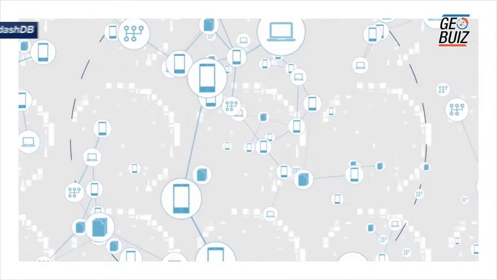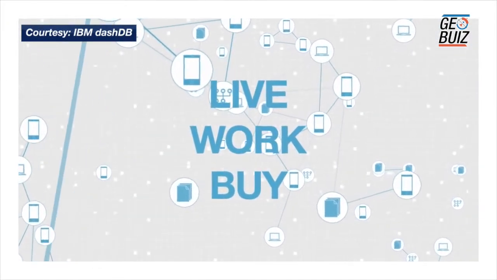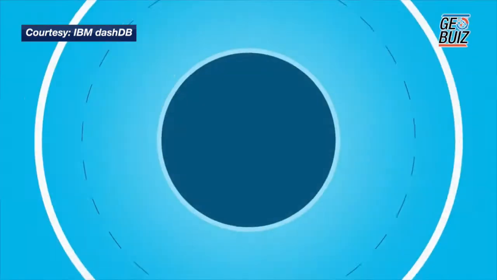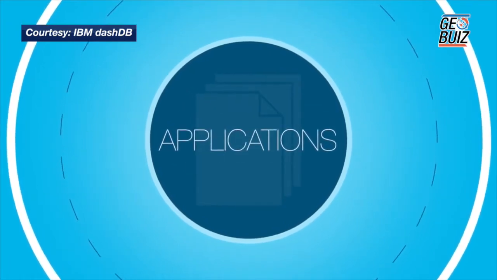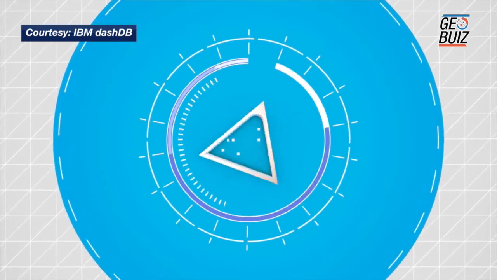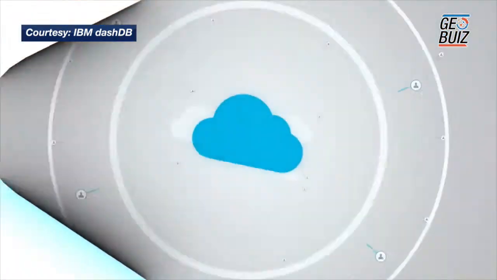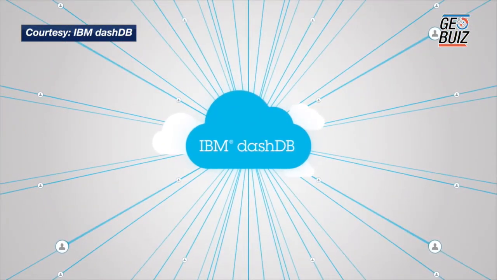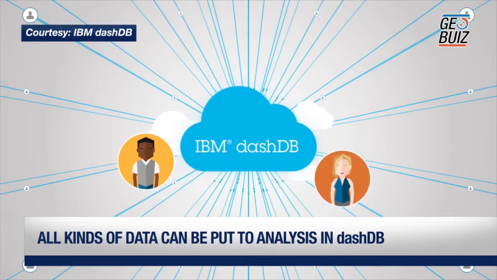Cloudant is really a JSON document store, which is ideal for mobile applications, for IoT applications that generate data basically in the cloud, data that originates in the cloud from these applications. And this data very typically has a geospatial property, like where the data is coming from. Now, this is very interesting for us with dashDB, because dashDB is a place where you can put all kinds of data to analyze it, for instance, geospatially, but not only.